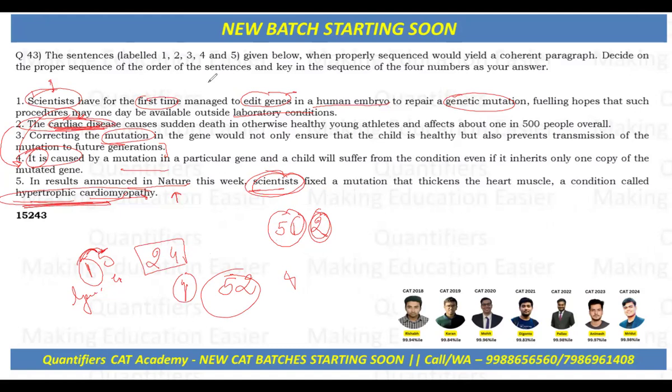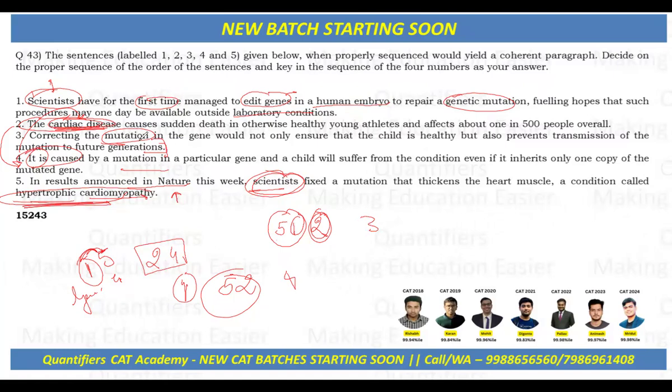So the cardiac disease causes sudden death in otherwise healthy young athletes and affects about 1 in 500 people overall. And then 4: it is caused by a mutation in a particular gene, and a child will suffer from the condition even if it inherits only one copy of the mutated gene. And then the last, 3: correcting the mutation in the gene would not only ensure that the child is healthy, but also prevent transmission of the mutation to future generations.